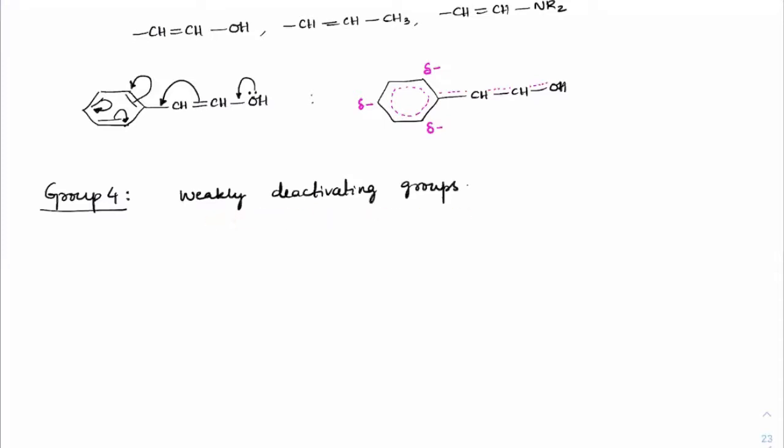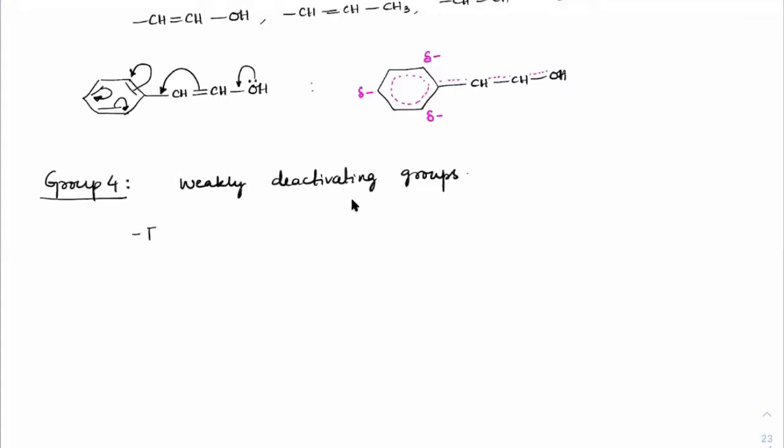Weakly deactivating groups will also show ortho para directing nature. Which of these groups? Check. Fluorine, chlorine, bromine, iodine. These are all weakly deactivating groups. Even NO.